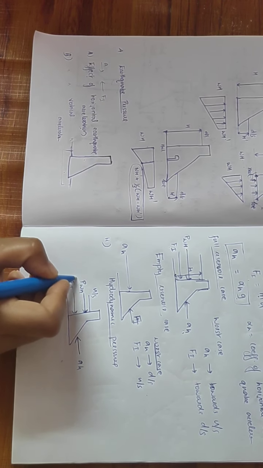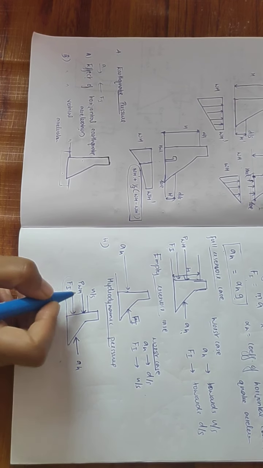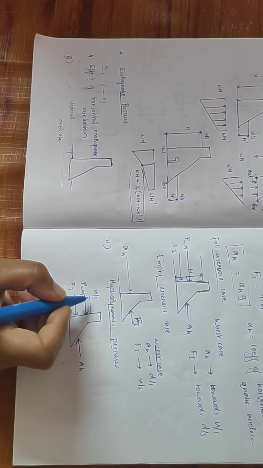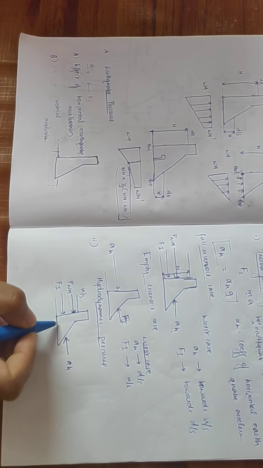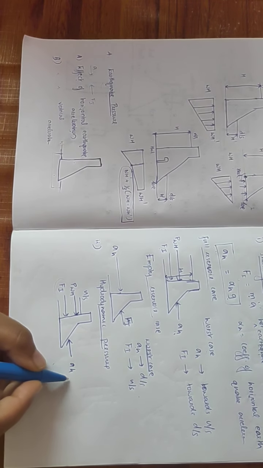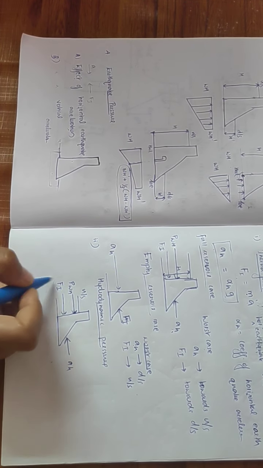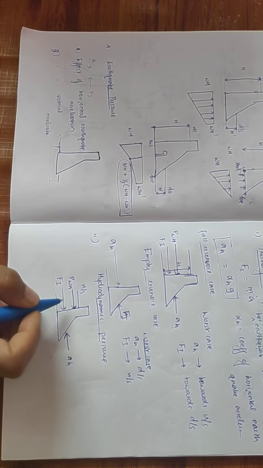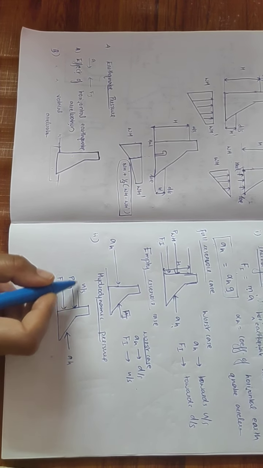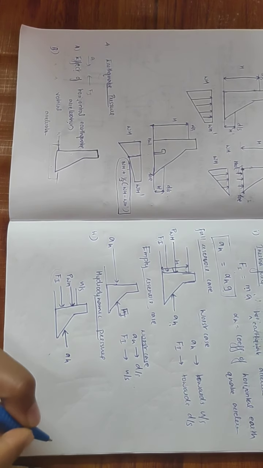This extra pressure formed in excess of the water pressure is known as hydrodynamic pressure. As a result of the upstream horizontal acceleration, inertia force is developed, and as a result, water pressure increases. This extra pressure developed in excess of the already existing water pressure is known as hydrodynamic pressure.